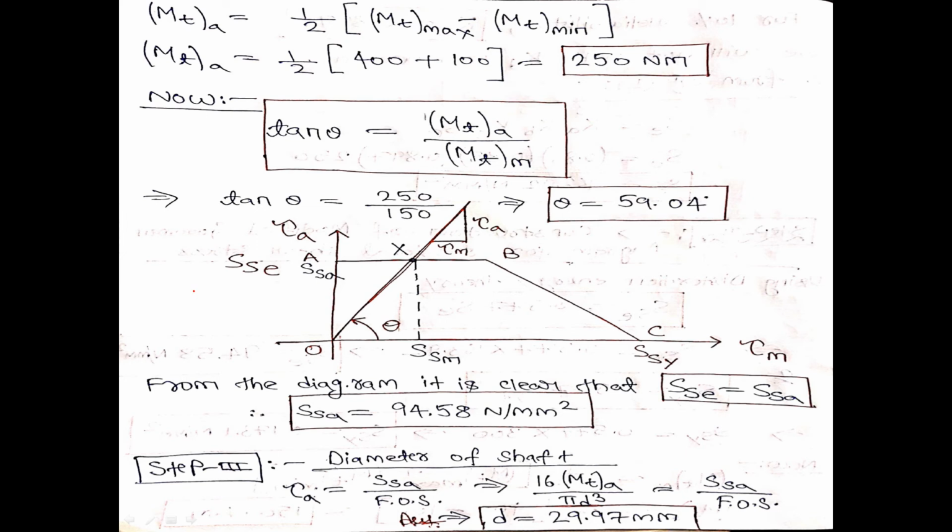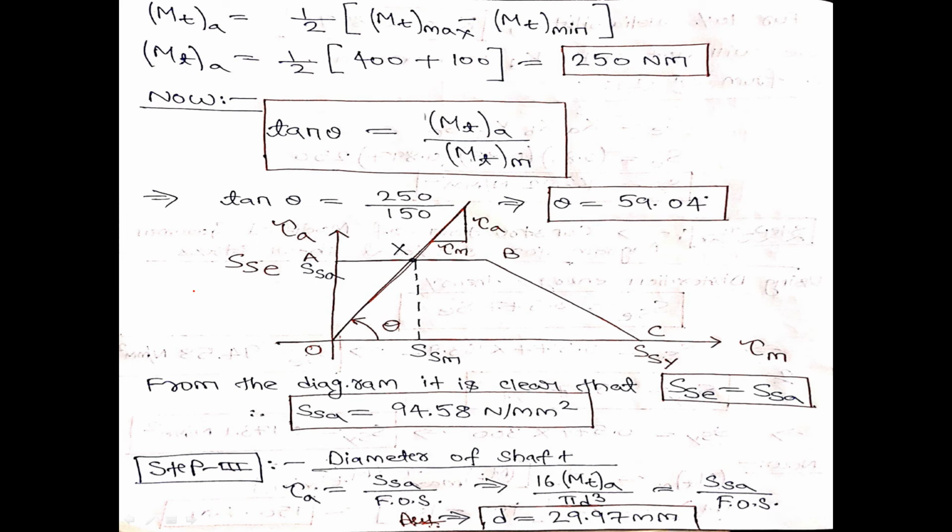Yes, sir. Fine. Okay. And I also know that only the alternating failure stress will give rise to fatigue failure. Mean stress will never give rise to fatigue failure. So no need to find out the value of SSM. We already got the value of SSA. Now we can determine the diameter of the shaft.